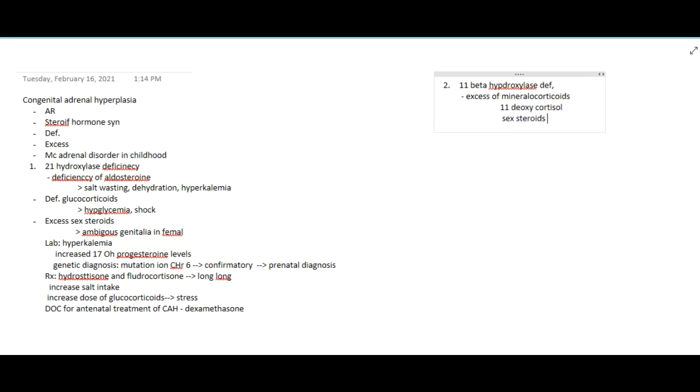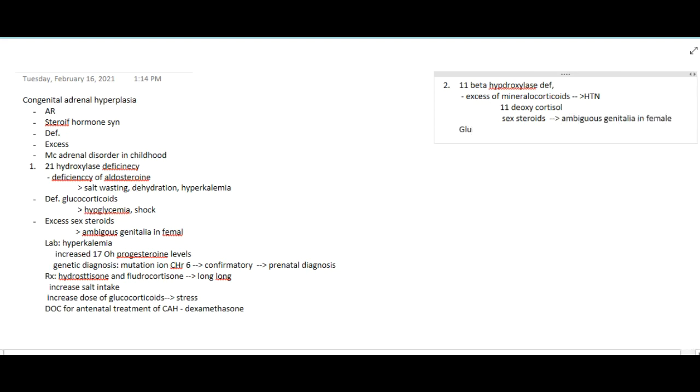Because of excess of mineralocorticoids, this results in hypertension. Excess of sex steroids will lead to ambiguous genitalia in females.